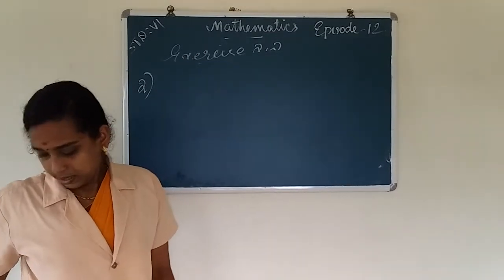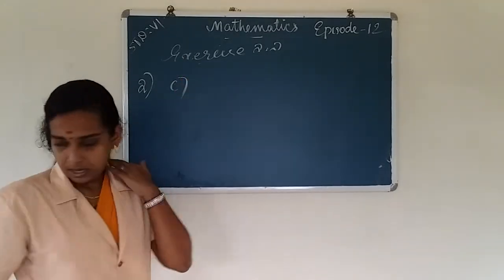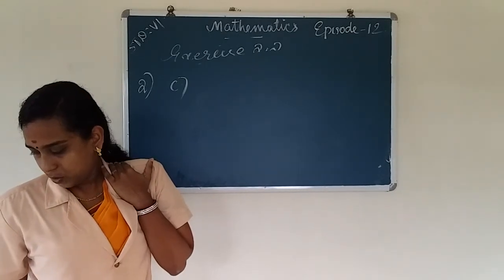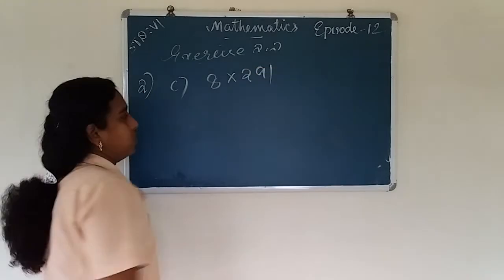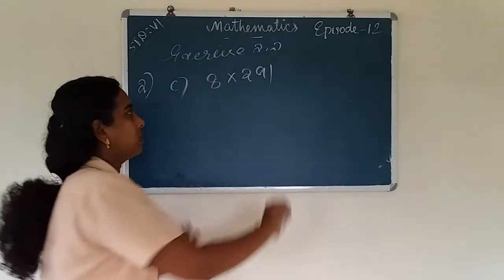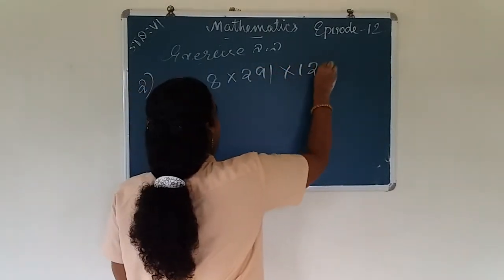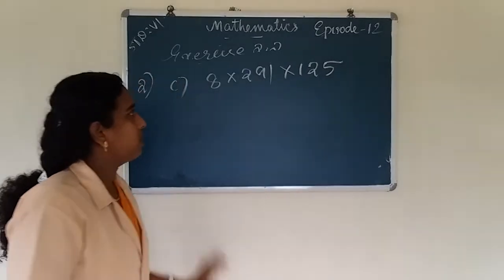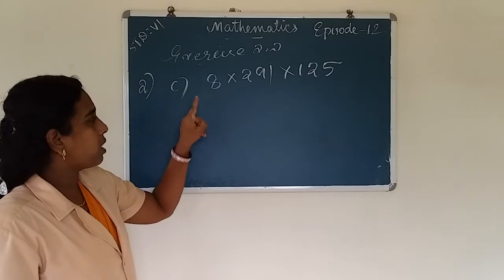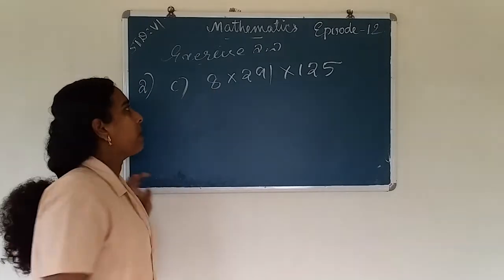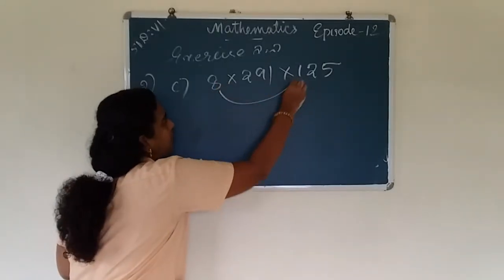And question C. C is 8 into 291 into 125. So we take the product of two small numbers into the bracket. Here the small numbers are 8 and 125.